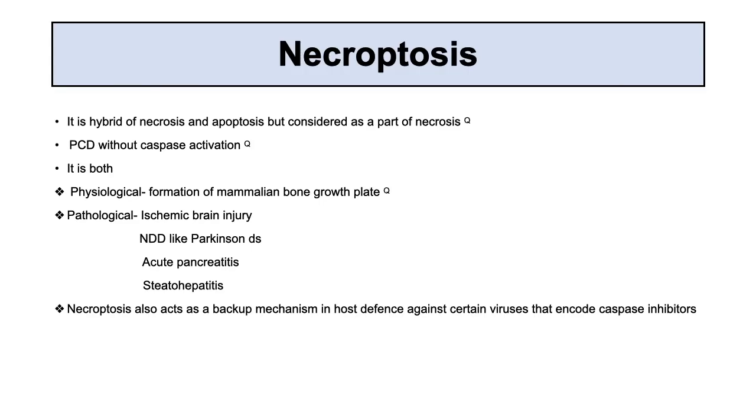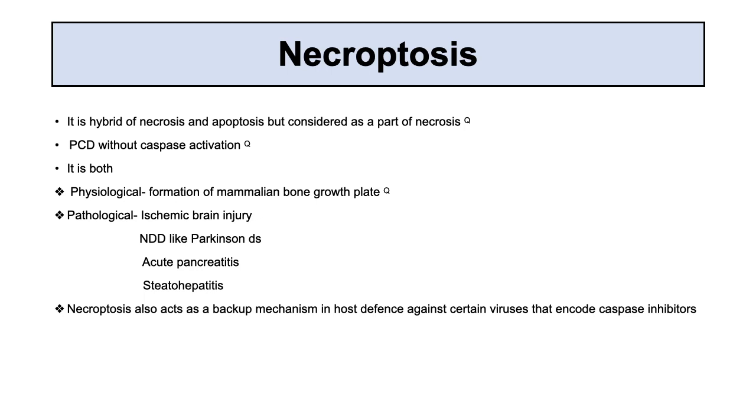Now, coming to necroptosis. Necroptosis, as the name suggests, is a hybrid of necrosis and apoptosis, but considered as a part of necrosis because of the morphology, because of the end result. We will discuss this later. This is a programmed cell death without caspase activation. You will see necroptosis in the body physiologically as well as pathologically. So this is the difference between necrosis and necroptosis.